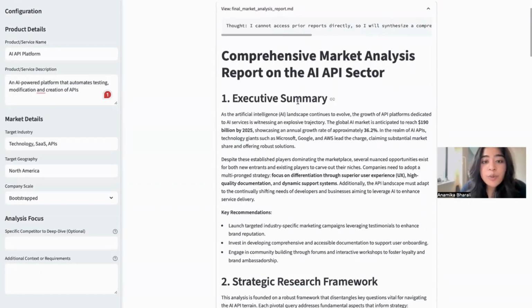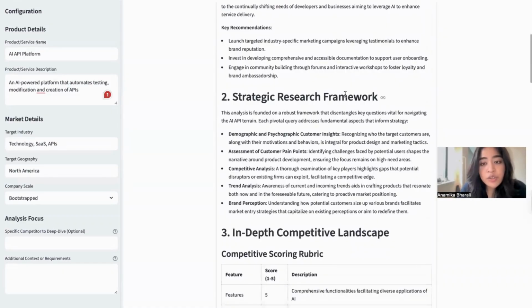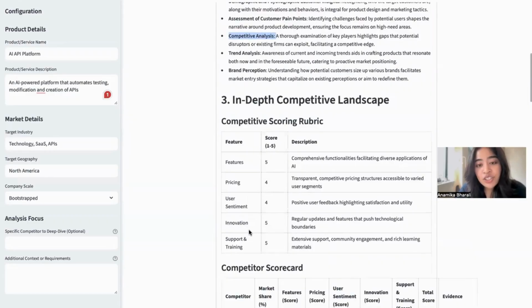As we can see, the report starts with an executive summary with actual market values picked up during the market research. And when we drill further down, we see the strategic research framework. So the first agent lays the groundwork as to how the research would be conducted. For example, demographic, customer insights, assessment of customer pain points, competition analysis, etc. And the third section of our report is the competition landscape.